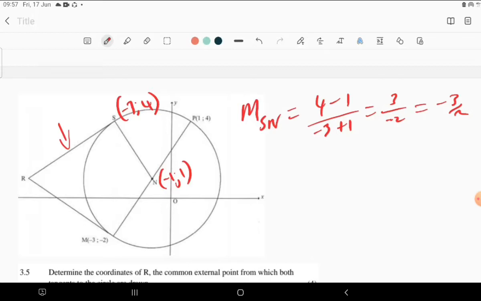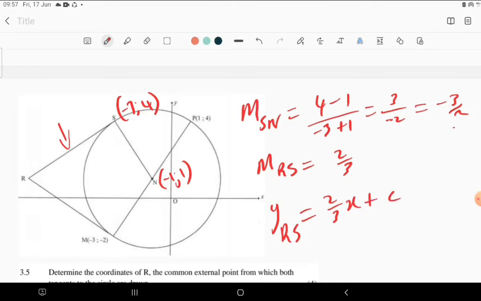So that means the gradient of RS is going to be 2 over 3, which is positive because it has to have the opposite sign. So we have that one. That means the equation of RS is now going to be y = 2 over 3 x plus c.